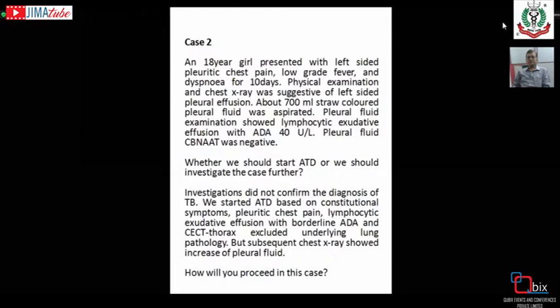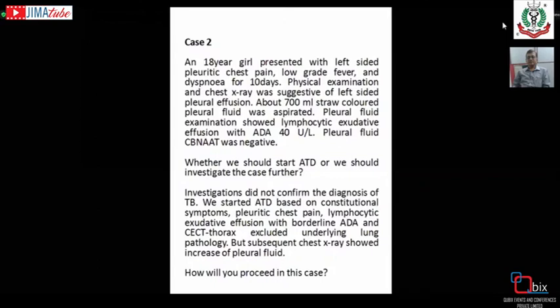And the biopsy may be a thoracoscopic biopsy, or it may be the blunt biopsy as we are doing. But here, after doing the biopsy, half of the sample, because we have to isolate Mycobacterium to confirm the diagnosis of tuberculosis, half of the clinical material should be sent in normal saline for CBNAAT and also for culture.